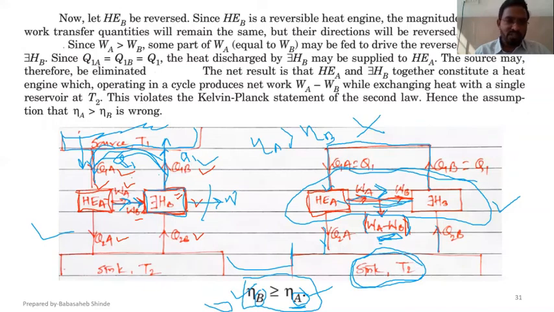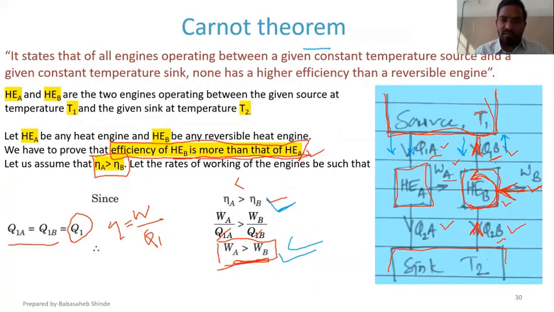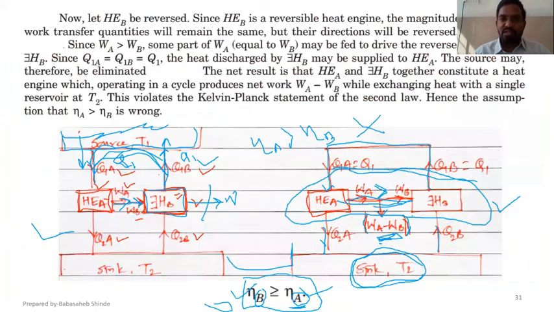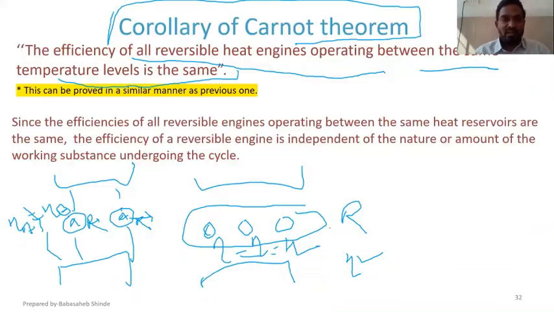You need to follow the same scenario: reverse one engine, then connect it with the other, heat rejected to heat accepted, and then there is a violation of either the Kelvin Planck or Clausius statement, and ultimately you can say that the consideration that the efficiency of A is greater than the efficiency of B, or less than the efficiency of B, is wrong.